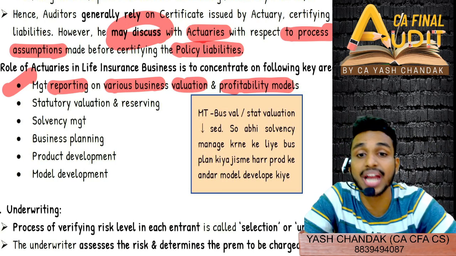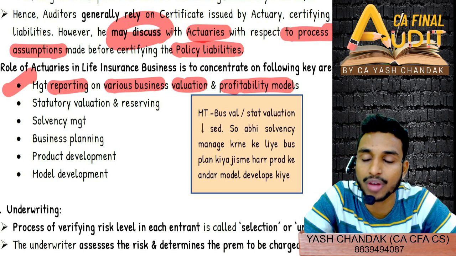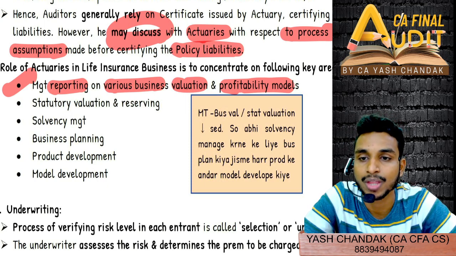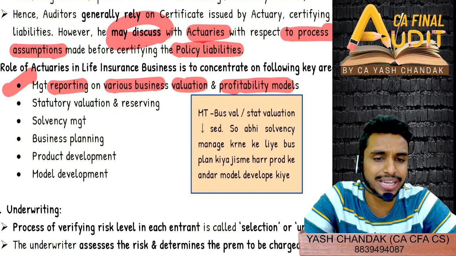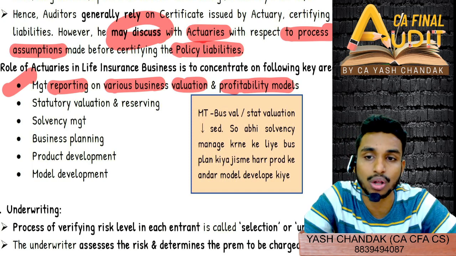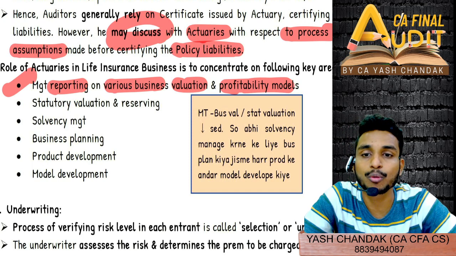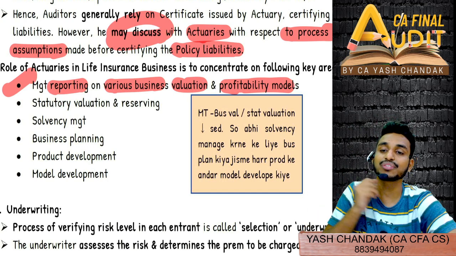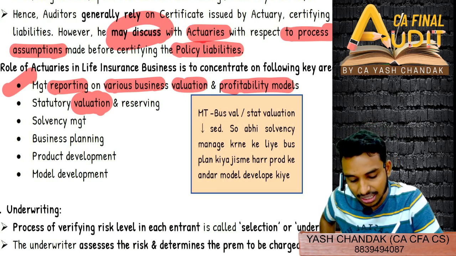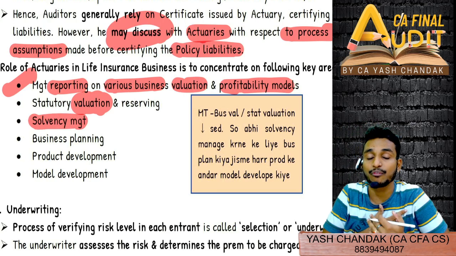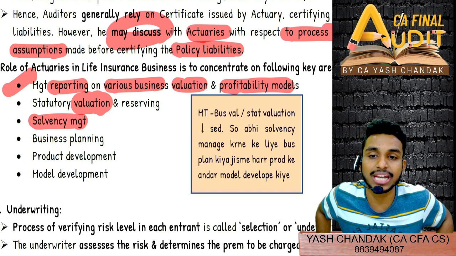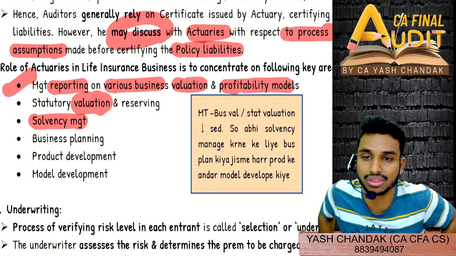Generally actuaries are hired for these, and it is a highly paid profession. If you are aware, it is seriously very tough to clear all the levels of actuaries, so not many have cleared them in India. Overall in India, there are very few actuaries who have cleared all the levels of actuarial science. So, management reporting on various business valuation and profitability models. Similarly, statutory valuation, any sort of statutory valuation, reserving. Then solvency management: you need to be aware of what situation can arise in future that might hamper our going concern, our solvency ratios and solvency margins.